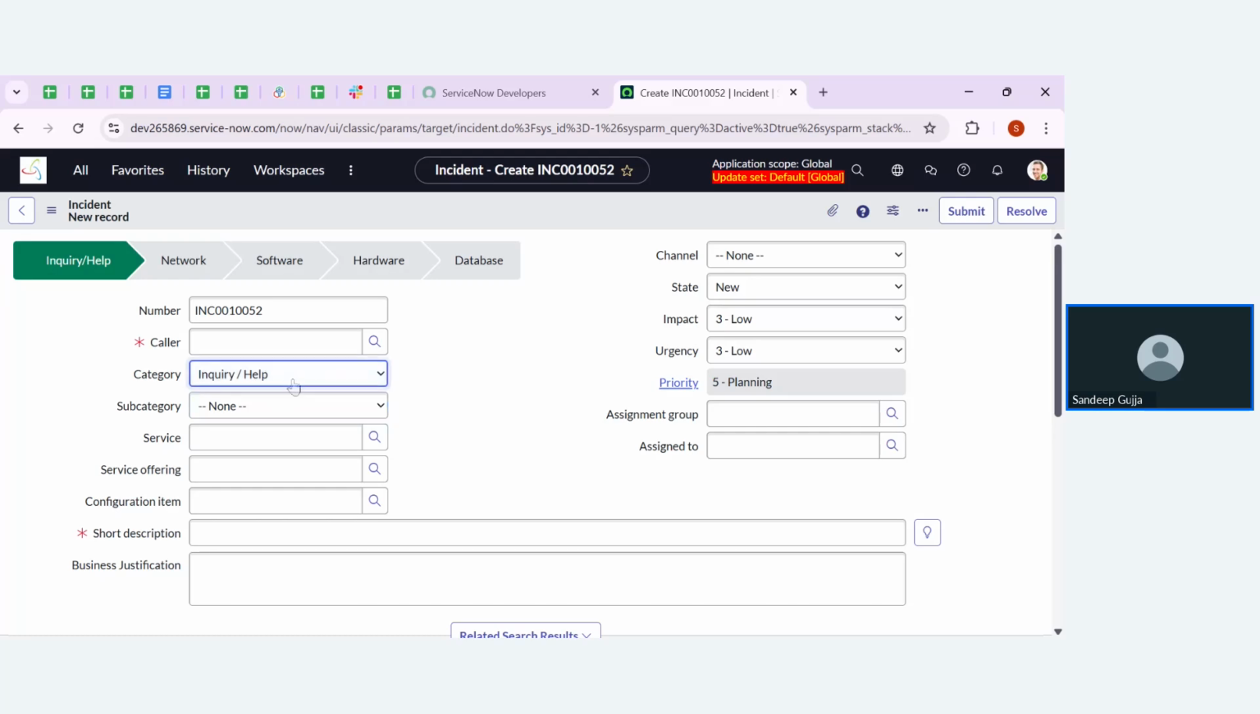Suppose I change my category to hardware, then if I click on subcategory, the choices displayed for hardware are completely different from inquiry help. Here you can see we have CPU, disk, keyboard, memory, monitor, mouse. These are the things we can pick from the subcategory. So this is how one field is going to control other field choices.